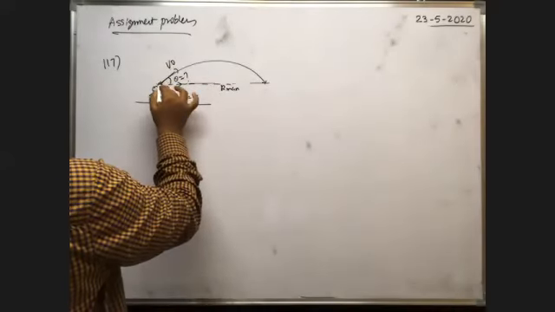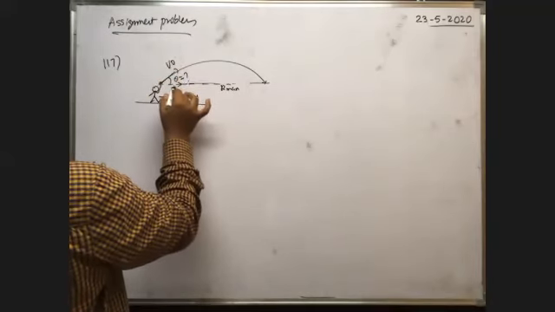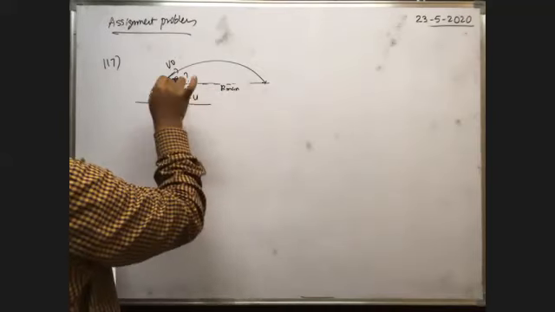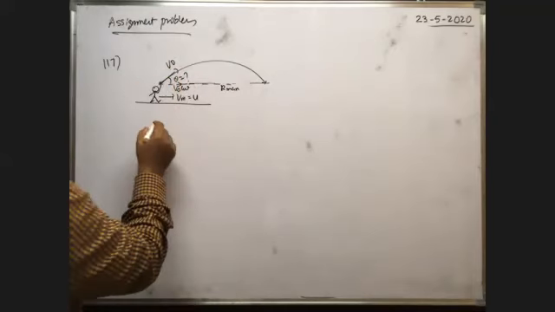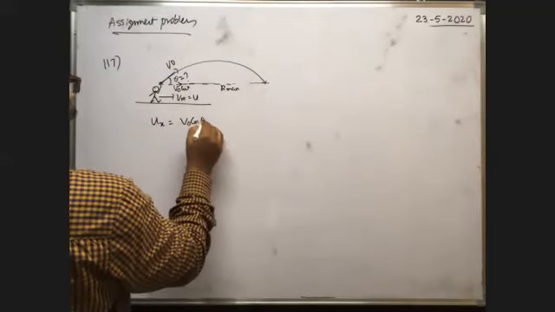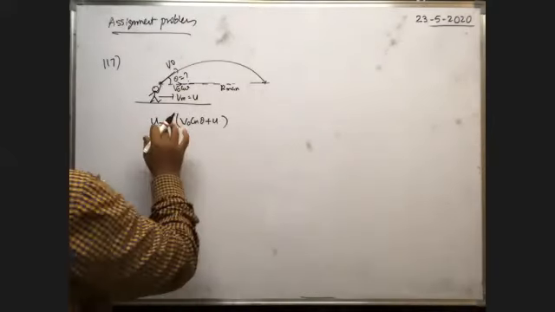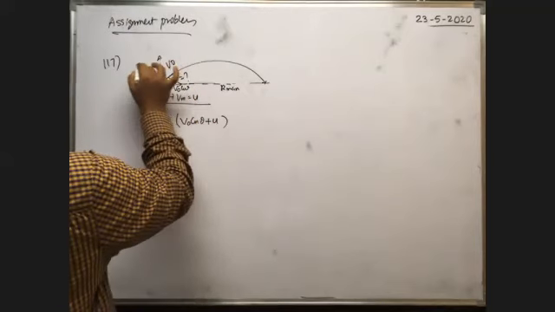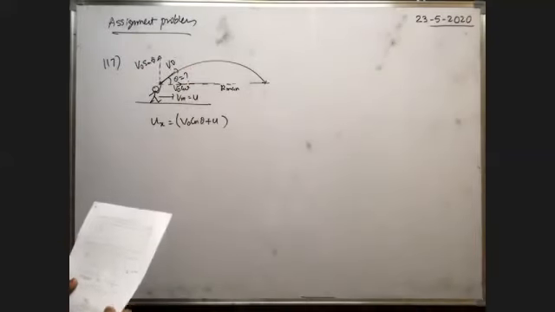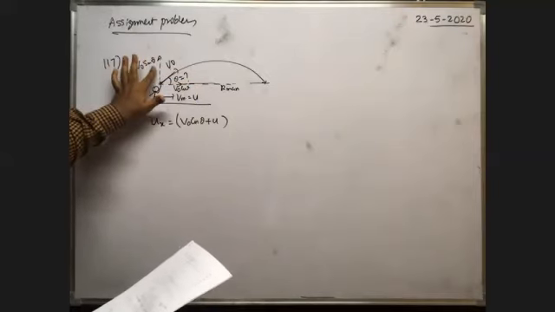So here, at the instant it is thrown, as the man is having velocity U, the horizontal component of this velocity in this direction is V0 cos theta, plus at the same time as the man is running in this direction, this velocity is also added to the horizontal component of velocity. That's why the horizontal component of velocity Ux is equal to V0 cos theta plus U. Then what is the vertical component of velocity? Vertical component of velocity is V0 sin theta only. As the man is moving along the horizontal direction, the vertical component of velocity of the object remains the same.